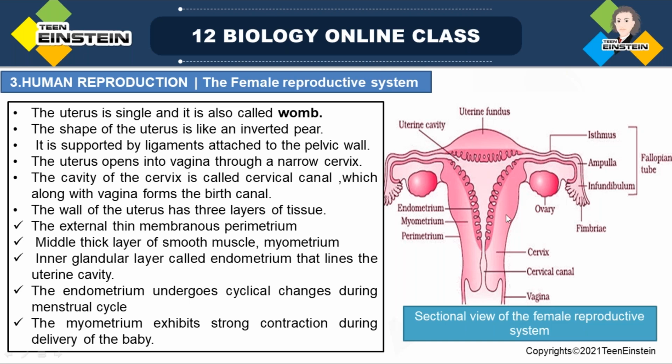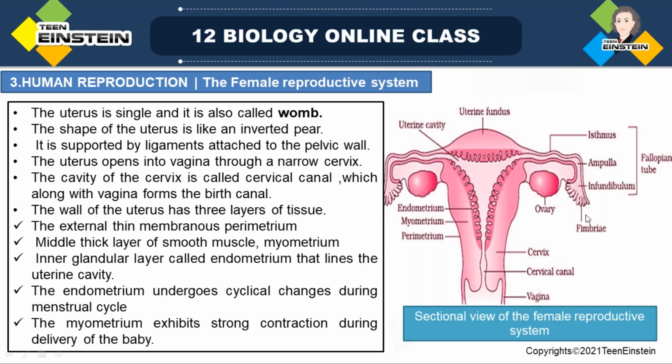And this cervical canal and vagina, you can see here, form the birth canal. The uterine cavity opens to the vagina through a narrow cervical canal, and the cervical canal and vagina together form the birth canal. So cervical canal plus vagina works as the birth canal. Note that down.